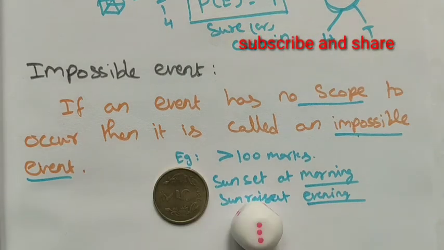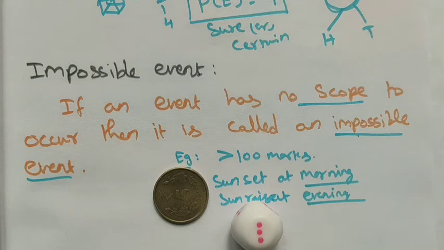For example, a bike gives 60 km per liter of petrol. That is possible, but I can challenge it. I can run a bike 80 km or 90 km per liter. That is an impossible event.